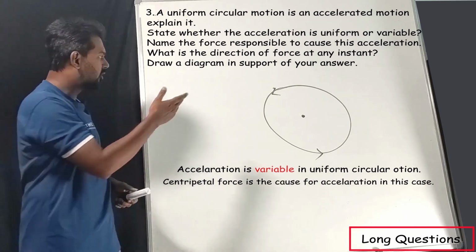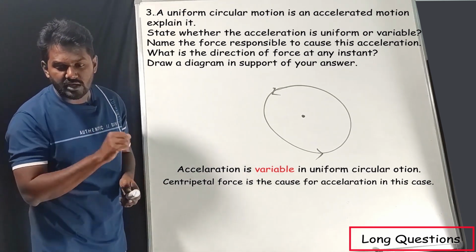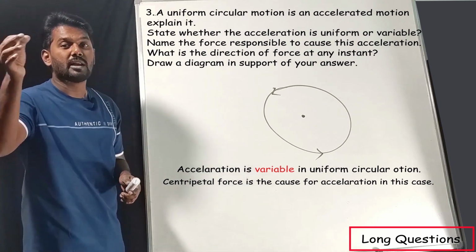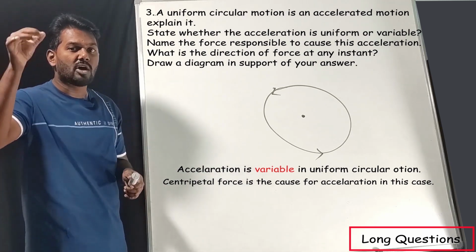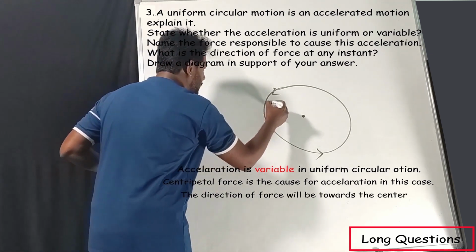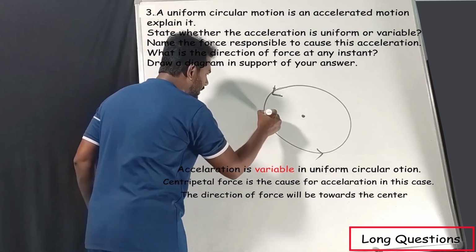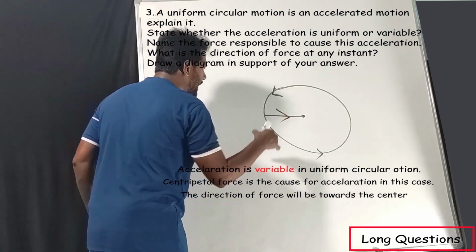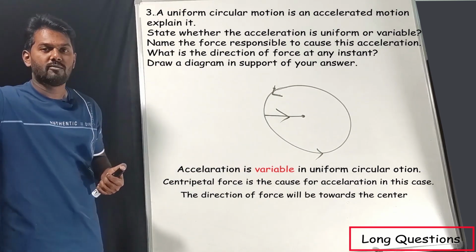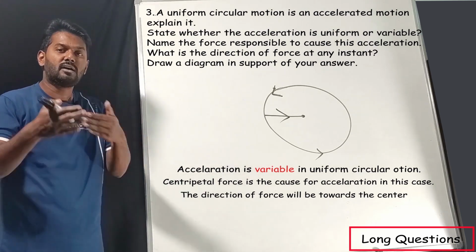Now the final one, what is the direction of force at any instant? Draw the diagram. You can take this diagram also. They are asking you to draw the direction of force. Which force are we talking about now? Centripetal force. You know centripetal force is always towards the center of the circle, correct? So this is the direction of the object moving. This will be the direction of force, that is nothing but the direction of centripetal force. See, if you understand the question, how simple it is to write the answers.